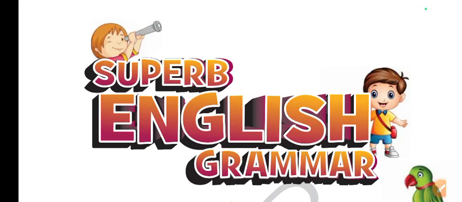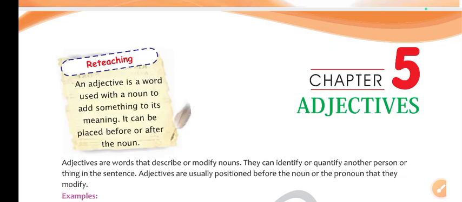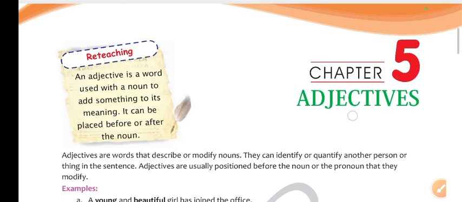Welcome back, students. Today we are going to study chapter 5, adjectives, and this is for class 8. Well, adjective is the topic which you have been studying since childhood, right? So let's start. You know that an adjective is a word used with a noun to add something to its meaning. It can be placed before or after the noun, right?